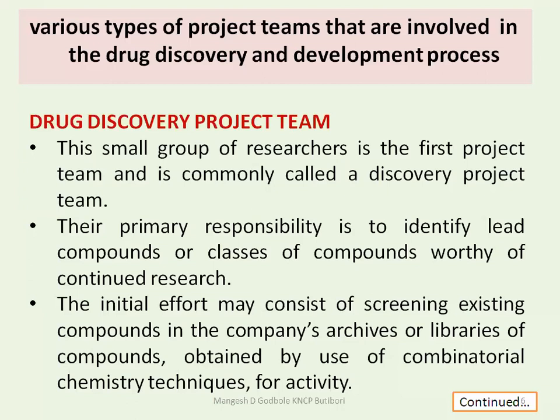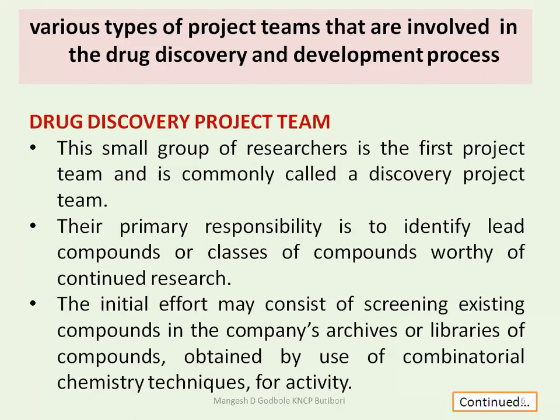Then the initial efforts may consist of screening existing compounds in the company's archive, or libraries of compounds obtained by the use of combinatorial chemistry techniques for activities. There are so many software tools available. The software suggests that if we modify this structure or add some functional group, it may improve or decrease the efficacy of that particular drug, or it may have another pharmacological action.